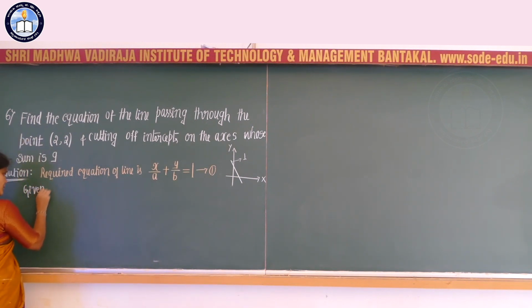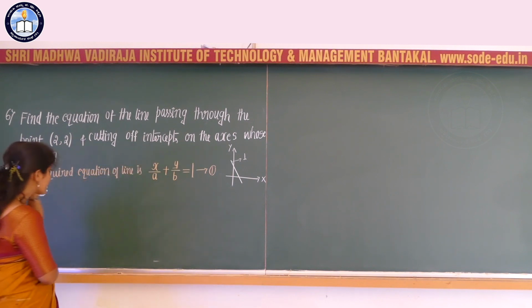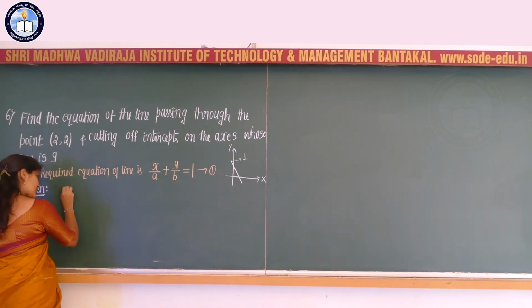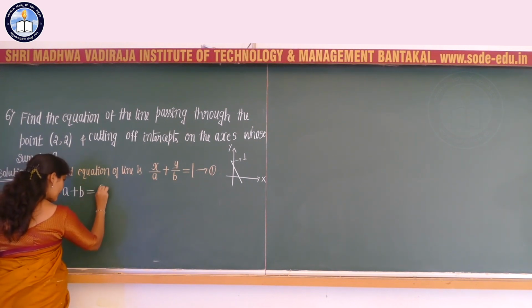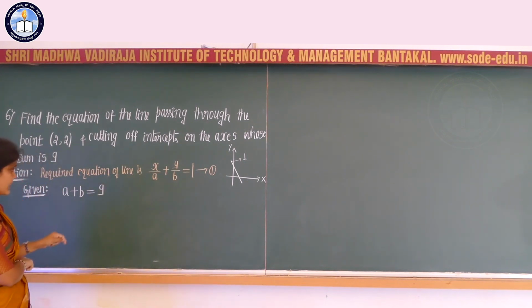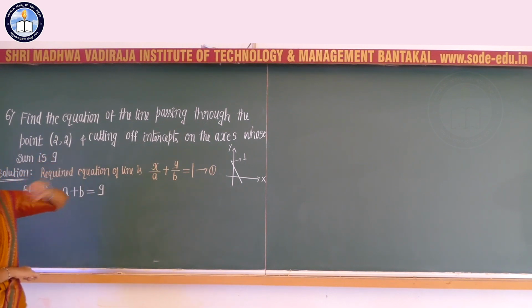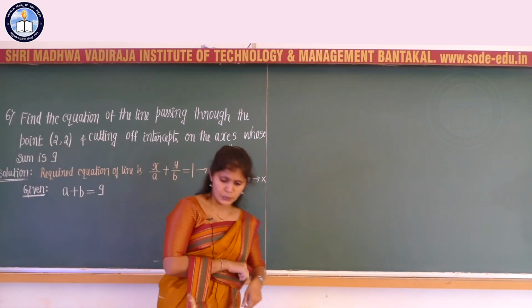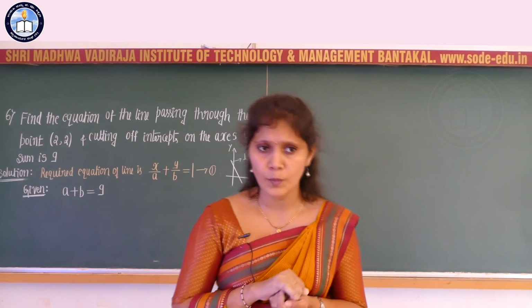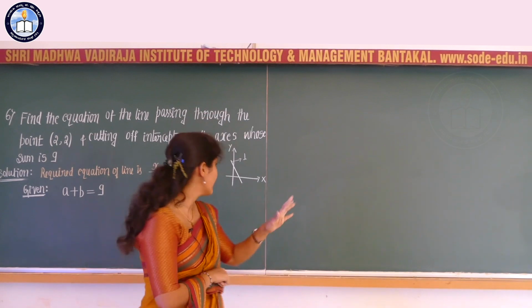Let us consider the given data. What is given in the question? It is given that the line cuts off intercepts on the axes whose sum is 9, that is, if the x-intercept is A and the y-intercept is B, then A plus B is equal to 9, correct? And it is given that the line passes through the point (2, 2). What is meant by the line passing through the point (2, 2)? It means that the point (2, 2) lies on the given line, or on equation 1.